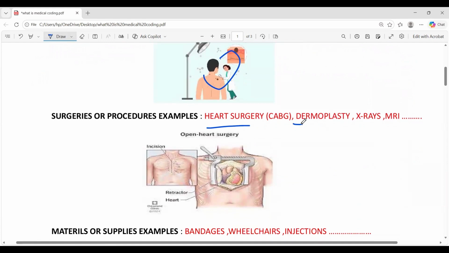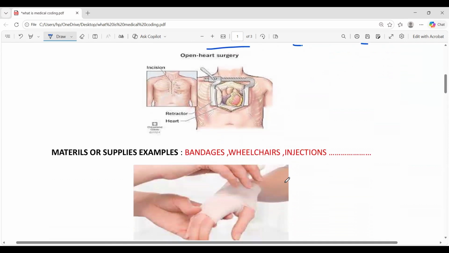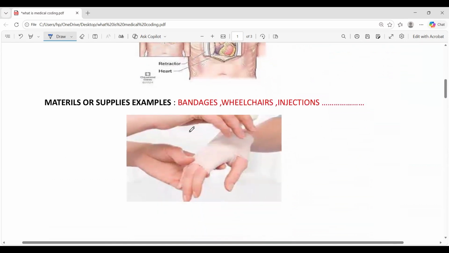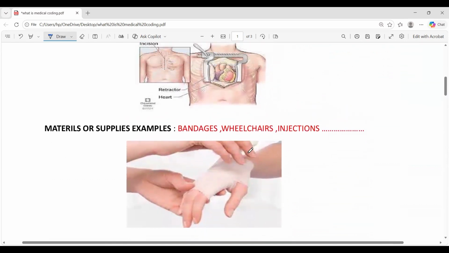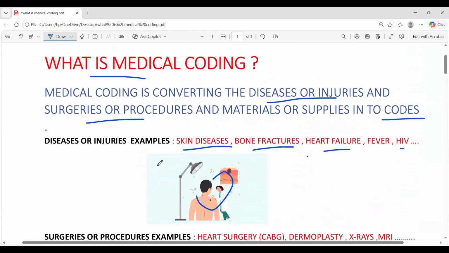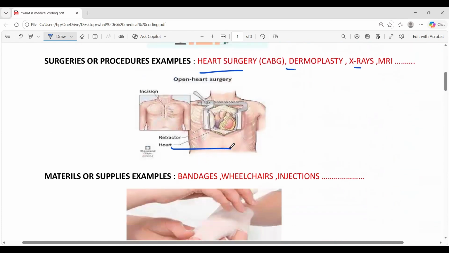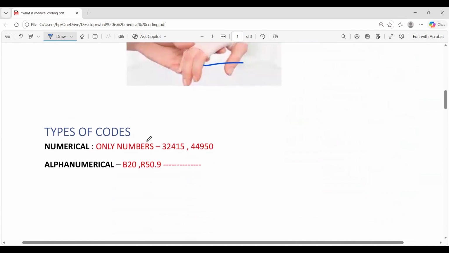Dermoplasty, surgical repair of skin. Nephrectomy, surgical removal of kidneys. X-rays, MRIs. Then materials or supplies. What are the materials or supplies? Like bandages, wheelchair, injections. These are all materials or supplies. All the diseases and surgeries and materials or supplies are converted into codes.